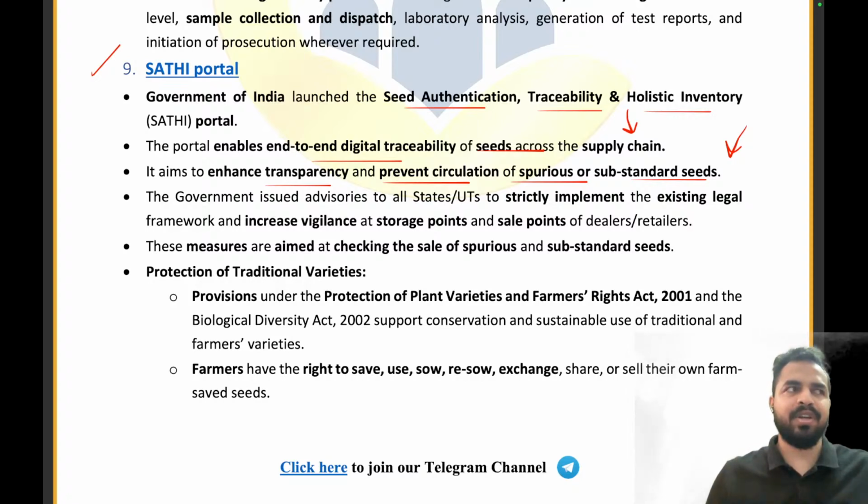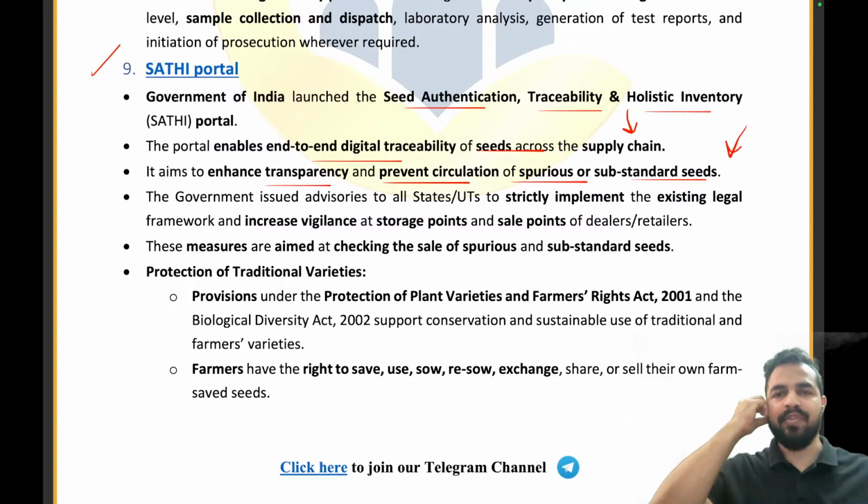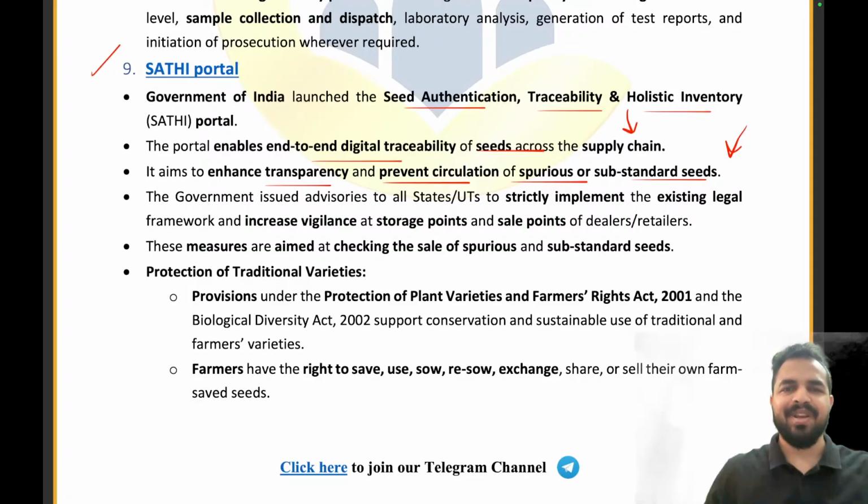For example, I have ordered new shoes from Amazon or Myntra. I will be very curious and excited about when these shoes are going to come so that I can use them. Let's take another example: I have ordered a new writing pad, because right now I am facing difficulty writing on the screen. I have ordered it for all of you, so I can use it during the session. I will be very excited to write with my own handwriting, and it will be good for the students as well, right?